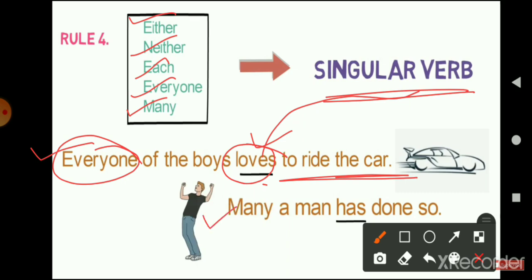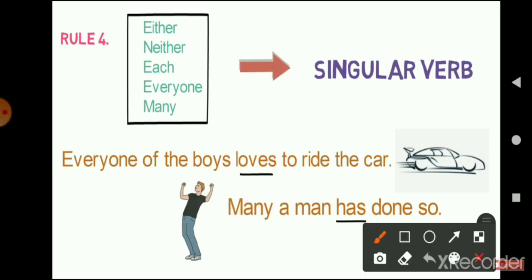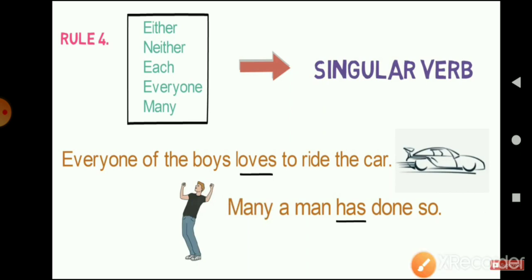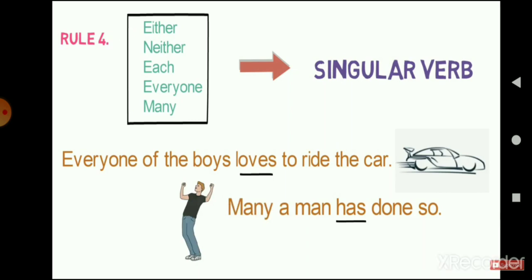Similarly, in the second example, many a man has done so. Because we have used the word many, we use the singular verb, that is has here. I have already underlined the verbs, so you can clearly see that the verbs are in singular form because we have used one of these words.